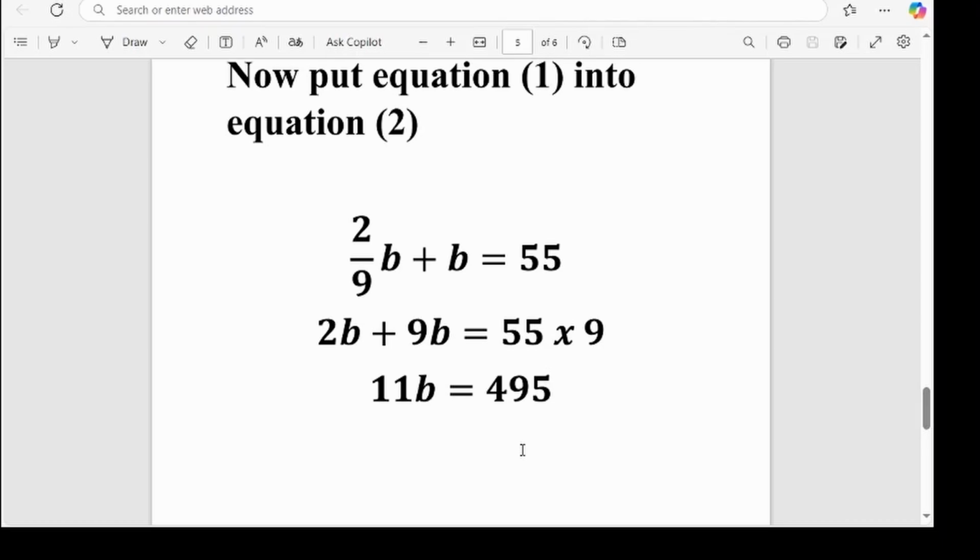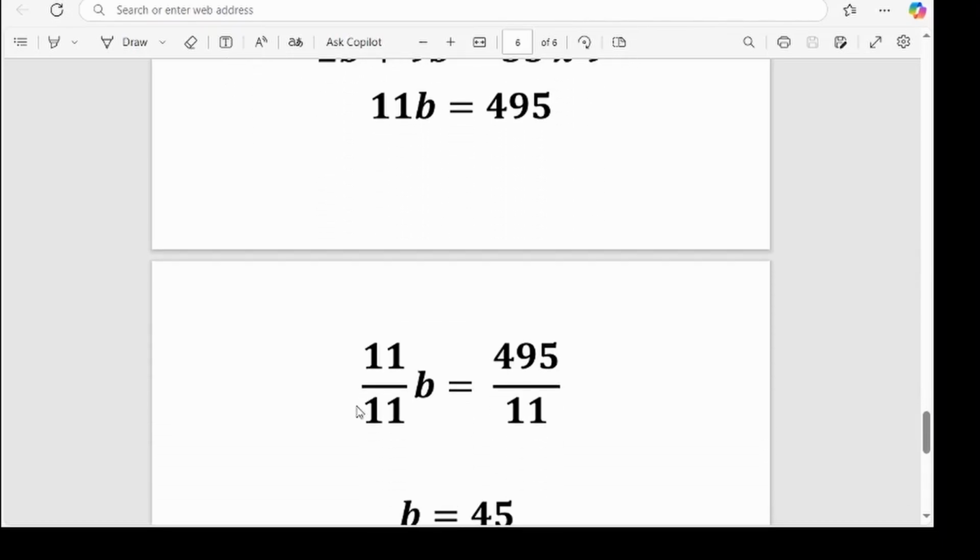So in order to get b, we must first divide each side by 11. So 11b divided by 11 equals 495 divided by 11. So 11 will cancel out 11, leaving the answer as b, equating to 495 divided by 11.